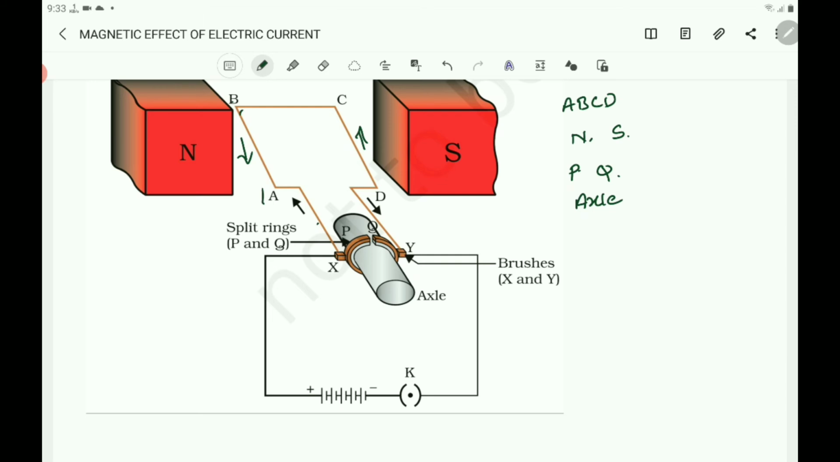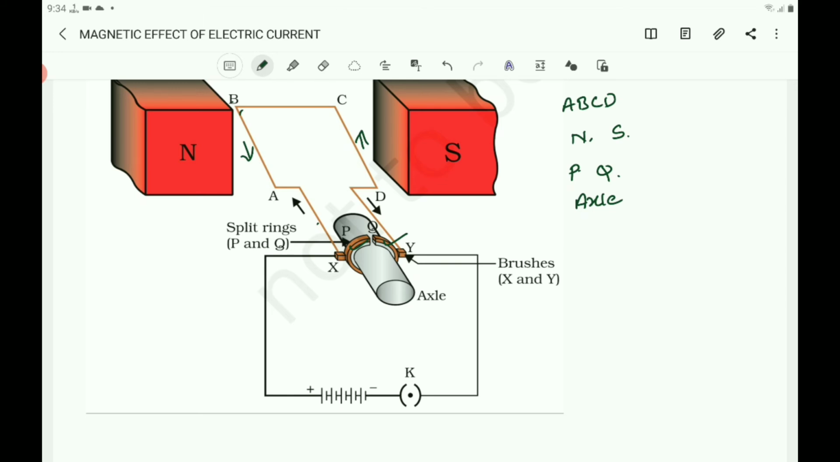First it was in this direction, ABCD. Now, as the contact of the split ring and brushes changes after the half rotation, the direction of the current is from D to C and B to A, in the direction along the path DCBA. That is because of these split rings. Here the split ring acts as a commutator. It is a device to reverse the direction of flow of current through a circuit.